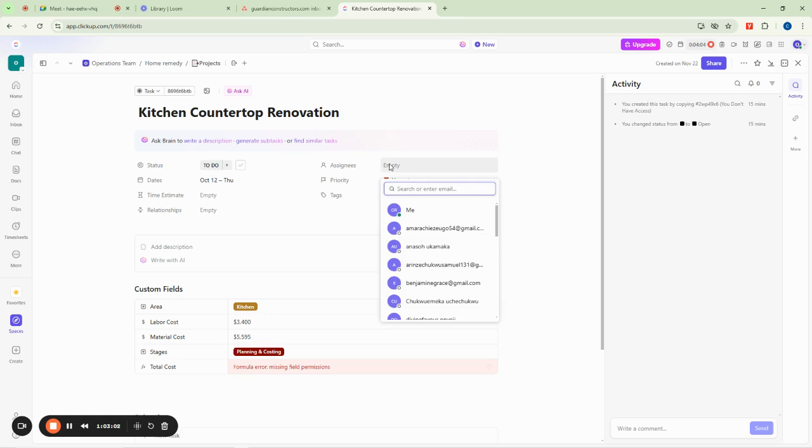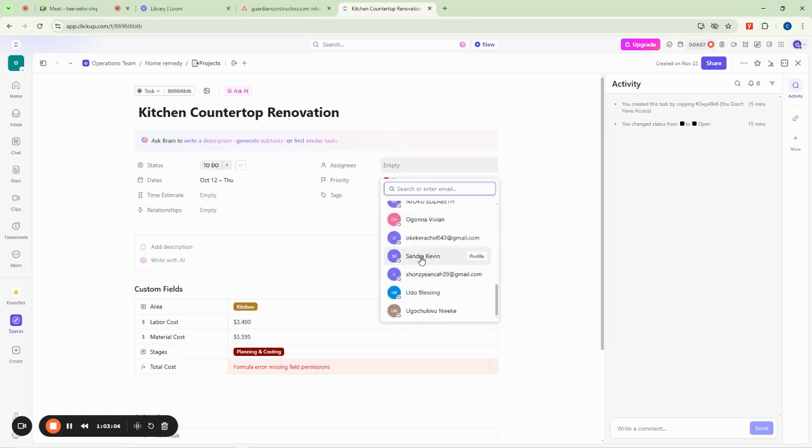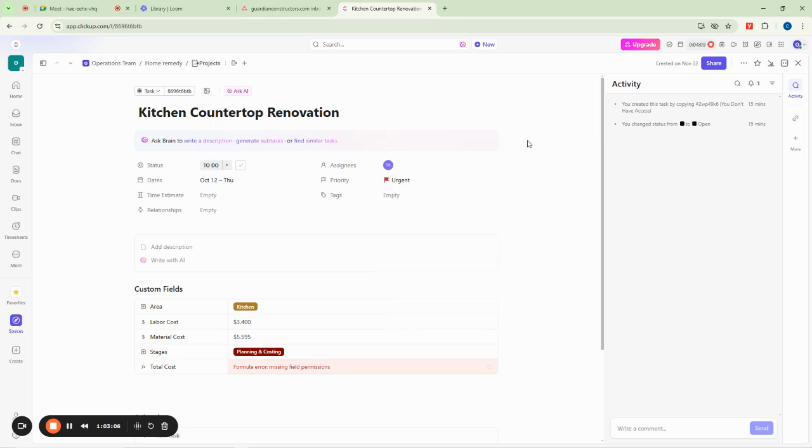Assigning should be the people that you want to assign a task to. Of course you can choose anybody here. Sandra Kelvin can do the job. And when they are not done, you cannot say they are done. Of course when they receive their job now, they should start doing the job, right? That is it. When you are done with that, you can go back and continue your stuff. It's not just difficult, guys.